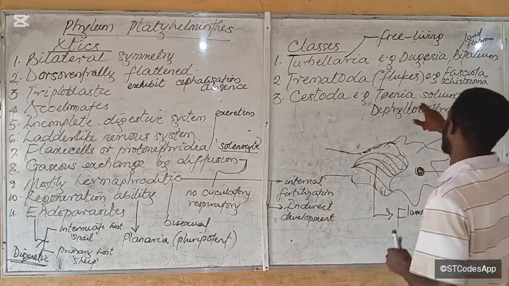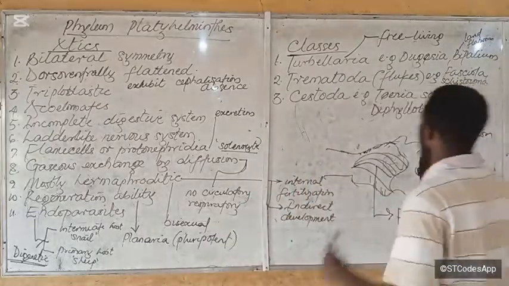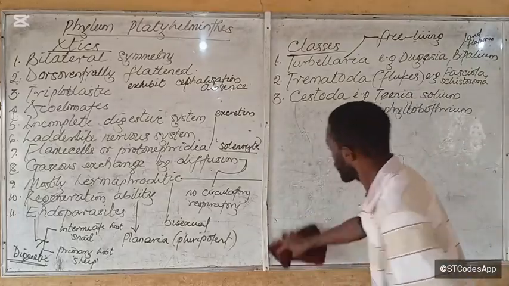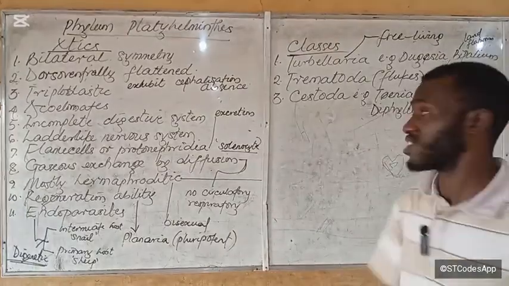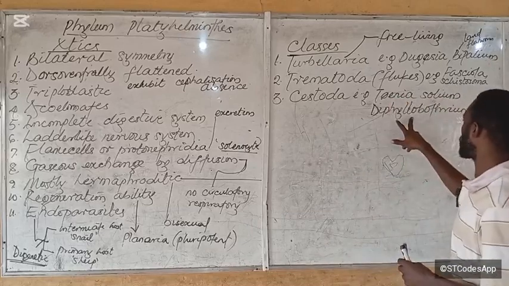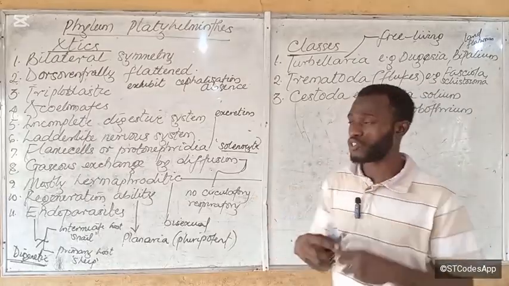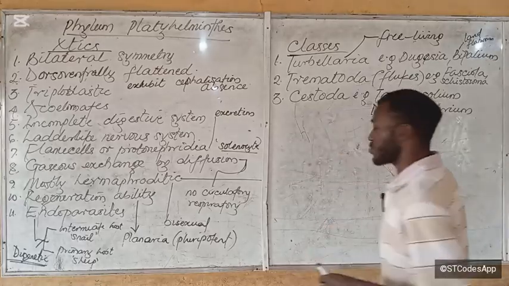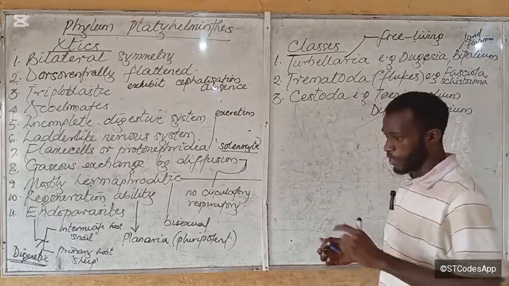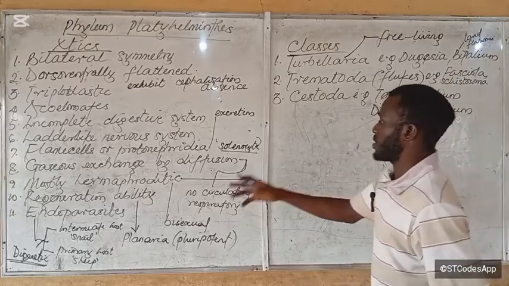Then the cestodes are the taenia, or tapeworm of man. We have Taenia solium and Taenia saginata, tapeworm of man and pig. Then I also have the diphyllobothrium, the tapeworm of fish, and it's also an endoparasite. If you want to know about it, I've released a video on it in my other channel, so you can do well to see that.